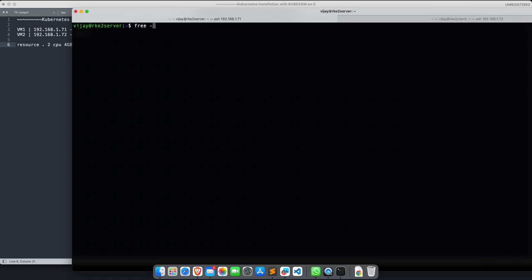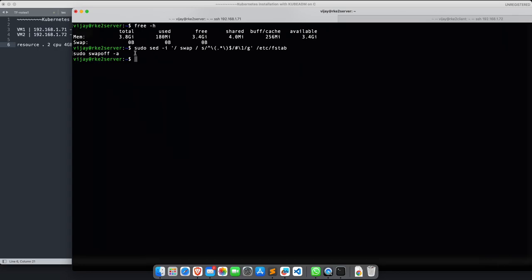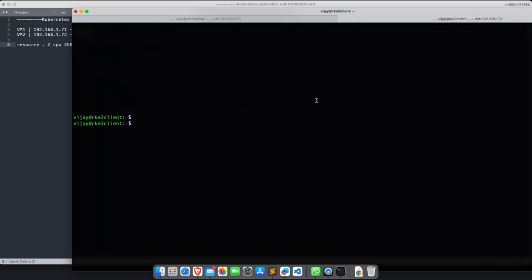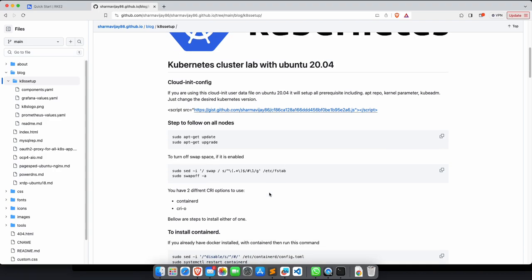Now this is making sure of swap. If I run free -h, you see that I don't have any swap space. But if you have, then you can run this command, right? This will make sure that in your /etc/fstab, if there is any swap line, it will mark it as a comment, and any running swap will also be turned off. So with swap off, you can run these, and I'm running these commands on both the machines, right?